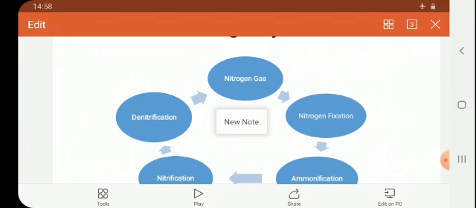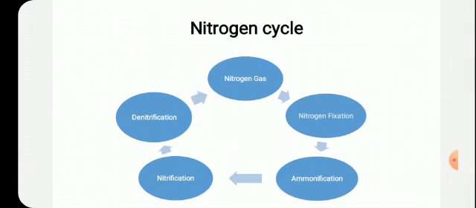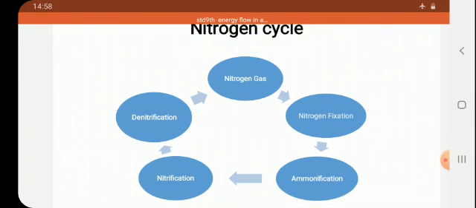Then nitrification, formation of nitrates and nitrites, nitrogenous compounds, which are used by the plants. And then denitrification, the plant proteins contain nitrogen, which is released into the atmosphere again in the form of nitrogen gas. This is the cyclic process of nitrogen, and that's why it is called the nitrogen cycle.